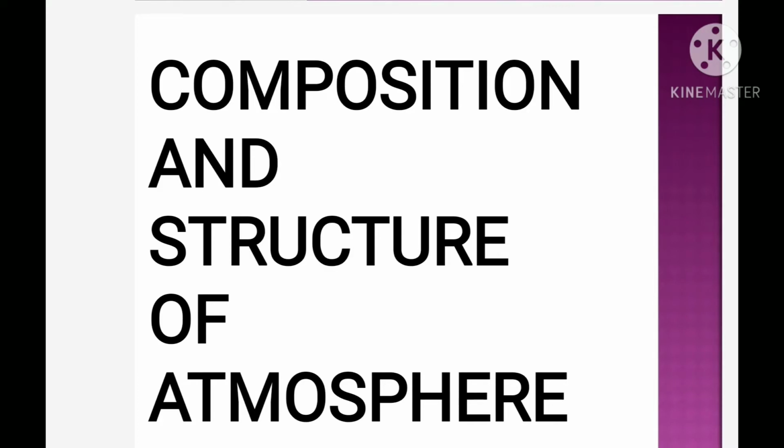In the previous video, we had discussed the various components of the atmosphere, including the various gases present in it. We had studied that the atmosphere is a mixture of gases which envelops the earth from all sides, that is, all around. After that, we had discussed the various gases, that is carbon dioxide, oxygen, ozone, and how they are important for the survival of living organisms on planet Earth.